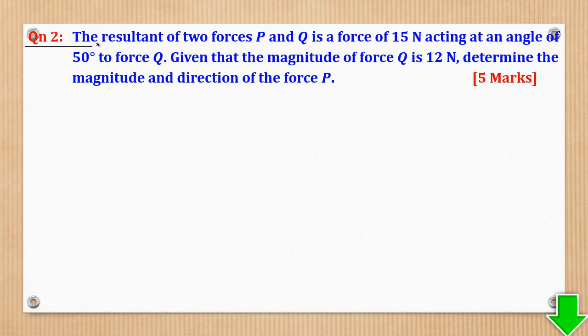So question 1 was from the section of statistics and probability, and the topic was probability theory. Then question 2 comes from the part of mechanics. It says the resultant of 2 forces P and Q is a force of 15 newtons acting at an angle of 50 degrees to force Q. Given that the magnitude of force Q is 12 newtons, determine the magnitude and direction of the force P.